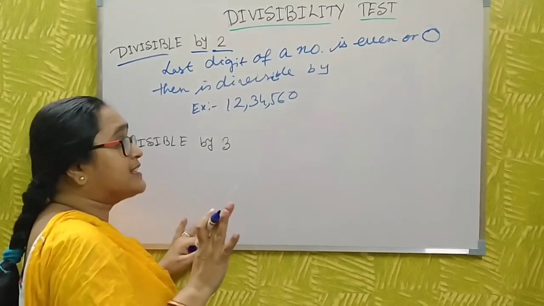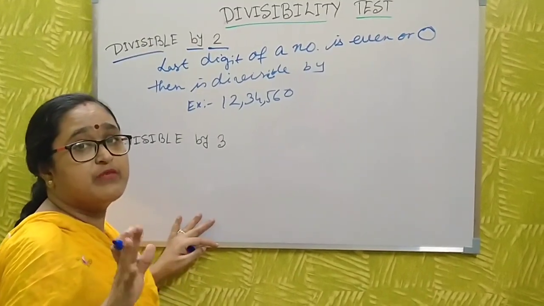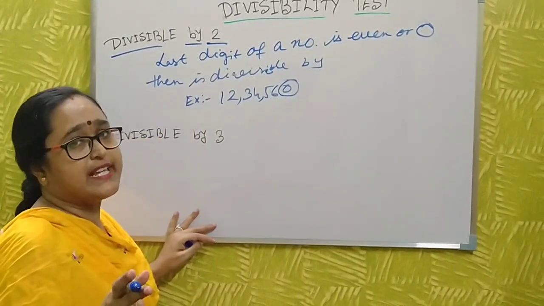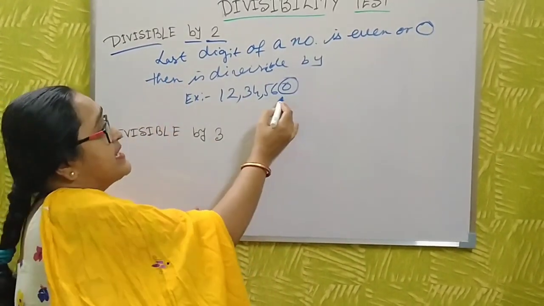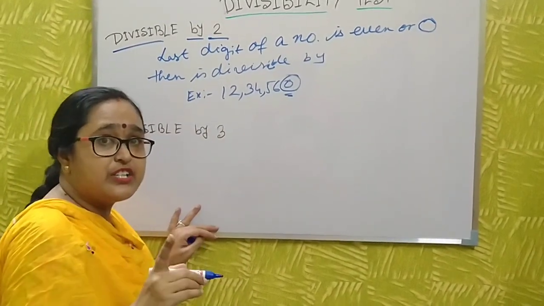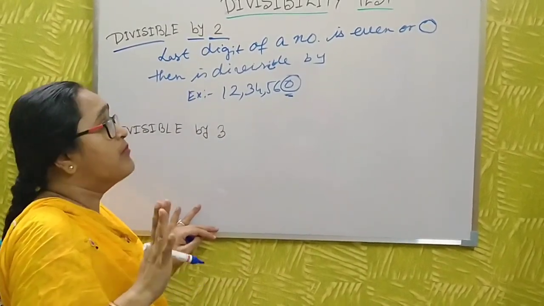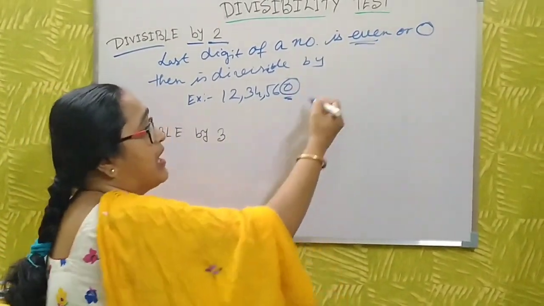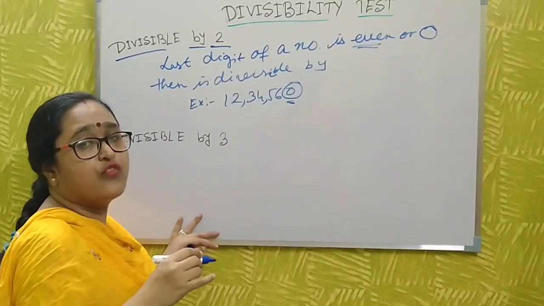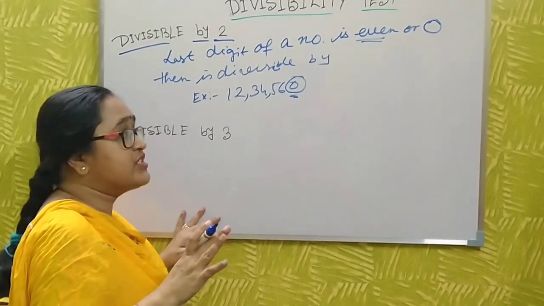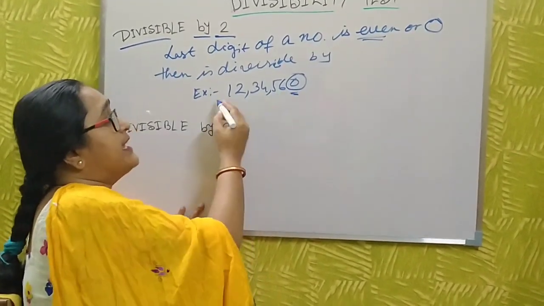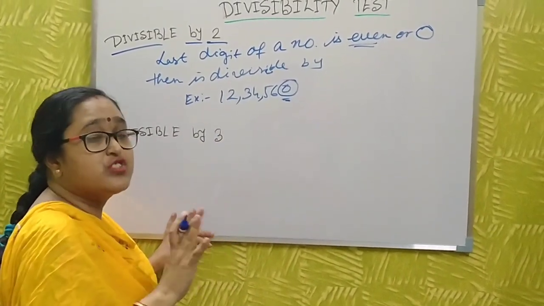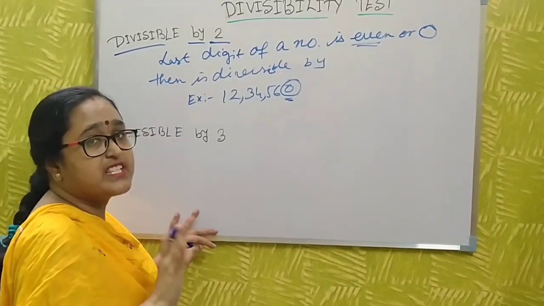Just look at the number and say whether it is divisible by 2 or not. Here the last digit is 0. I already said that if the last digit of a number is an even number or 0, the even numbers being 2, 4, 6, 8 and 0 also, then the number must be divisible by 2. Without division, you just see and say the number is divisible by 2.